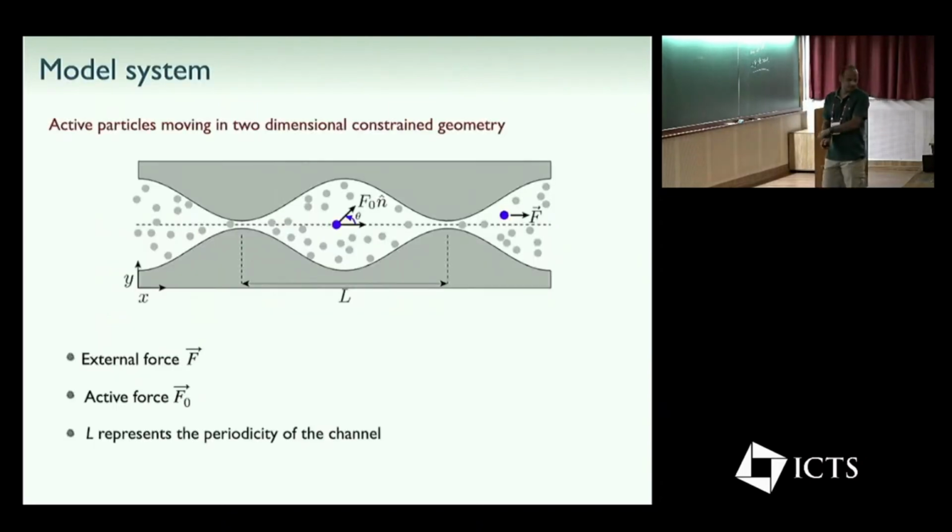As a model system, we consider this symmetric shaped channel. Here, the particles are self-propelled. This F0 is the self-propelled force, and this F is the force acting along the length of the channel. We need this force because we want to observe the current as well. If there is no force, we may not observe any current, the velocity. That's the reason we switch on an external force, which is a constant force. And this is a perfectly periodic channel.